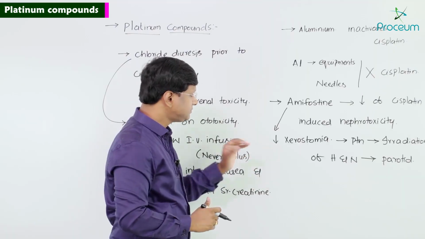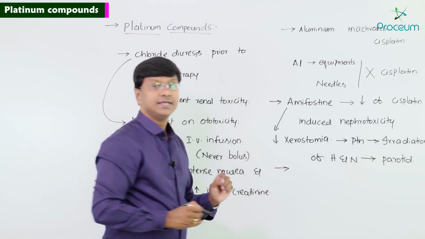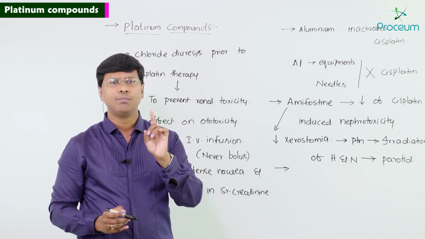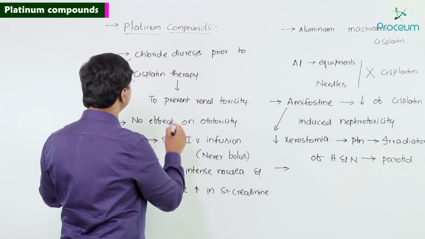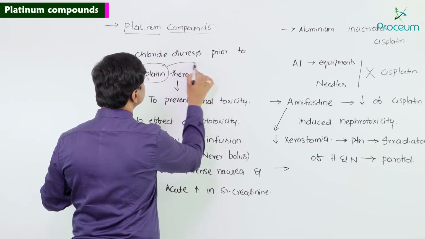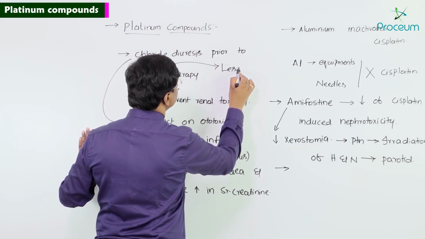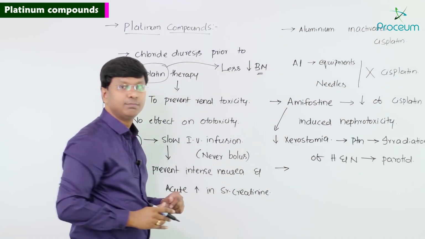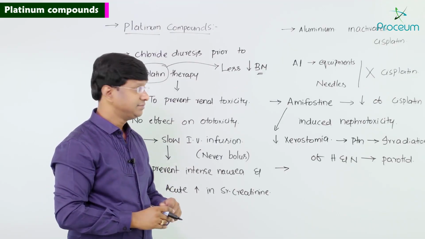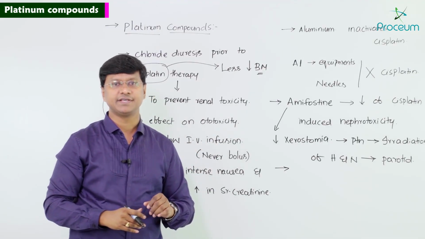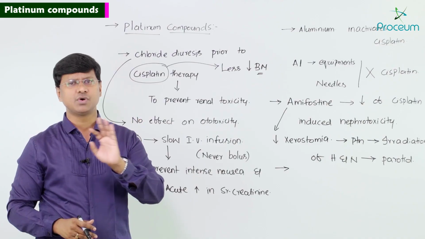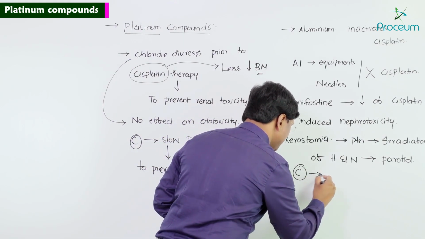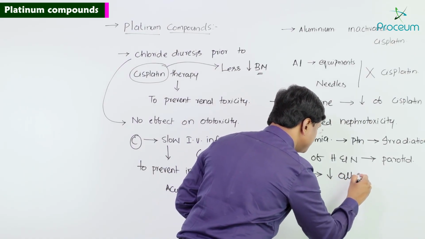Next, you take this particular cisplatin. Remember, cisplatin has less chances of causing bone marrow suppression. This is a very important point regarding this cisplatin. Next, the other important adverse effect is that cisplatin reduces all the ions in the serum.